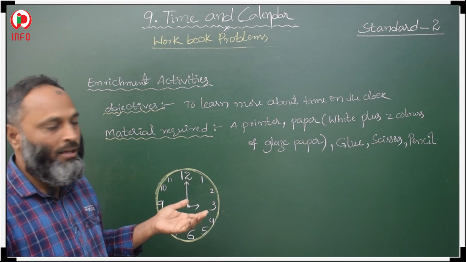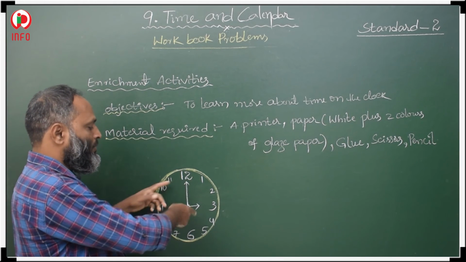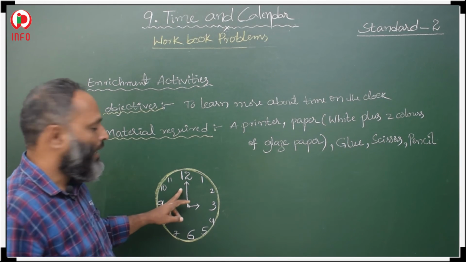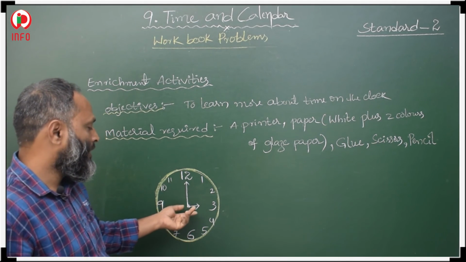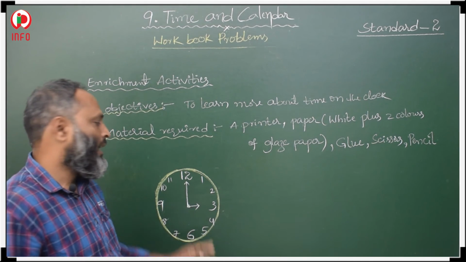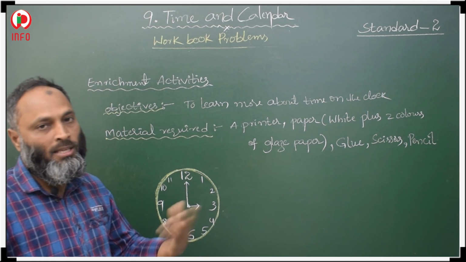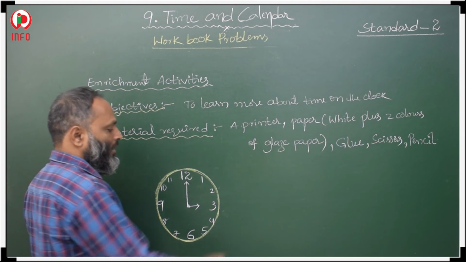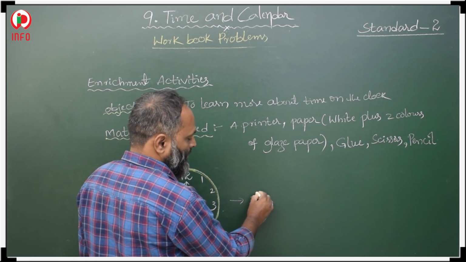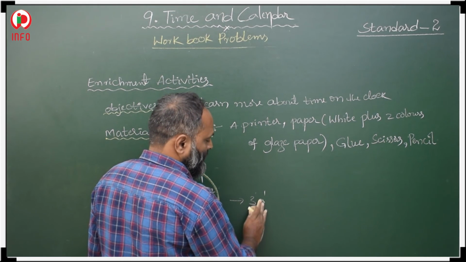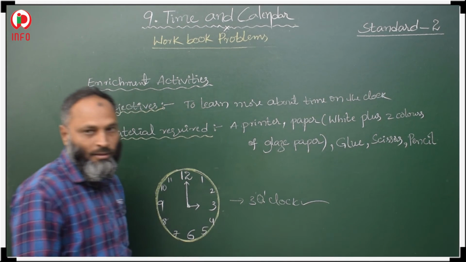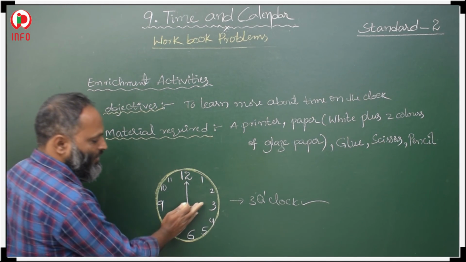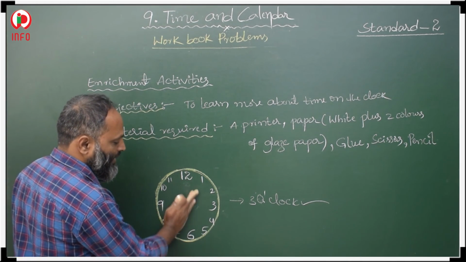Then after that, rotate and change these 2 hands and ask your friend what is the time. Suppose you keep the short hand at 3 and the long hand at 12, then ask your friend what is the time. If they say 3 o'clock, then the answer is correct. Then change your hands again.